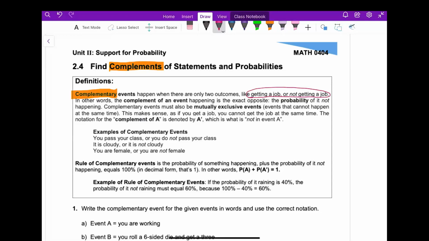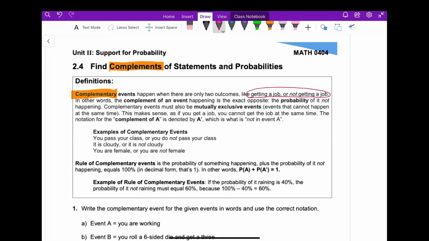It says, in other words, the complement of an event happening is the exact opposite, the probability of it not happening. Complementary events must also be mutually exclusive events. What does mutually exclusive mean? It means events that cannot happen at the same time. This makes sense in this manner. If you get a job, you cannot not get a job at the same time. Okay, so if you get it, you either get it or you don't. They can't happen at the same time. You can't come home and say, I did get the job and I didn't get the job.